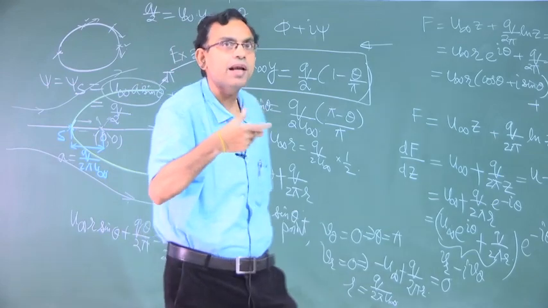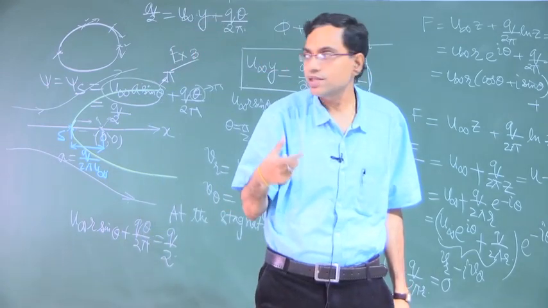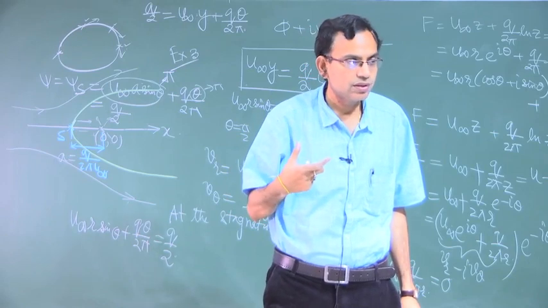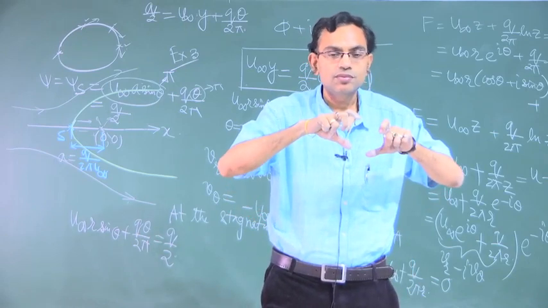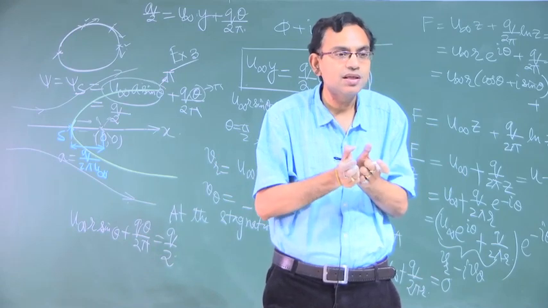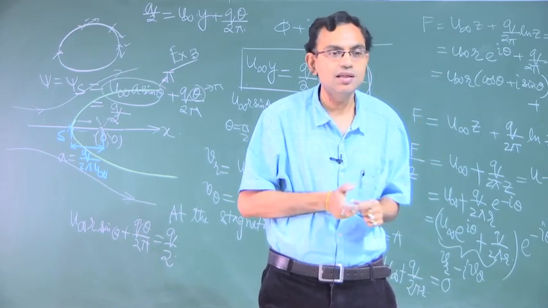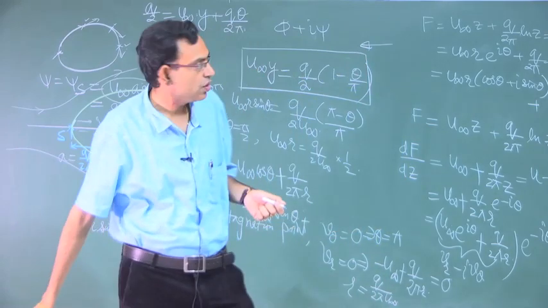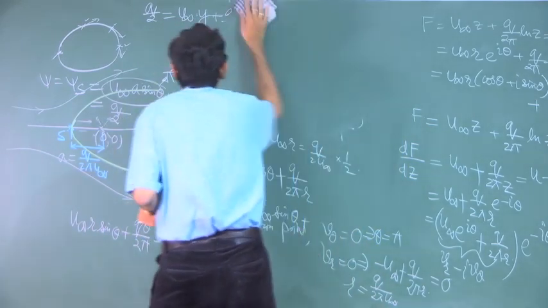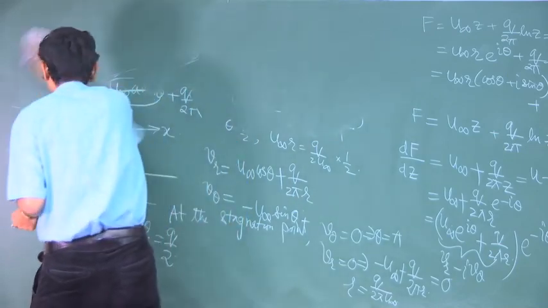All these geometrical parameters are important because these parameters can only tell you what is the shape of the body past which the flow is generated by this arrangement. We will consider another superposition and then we will call it a day today.